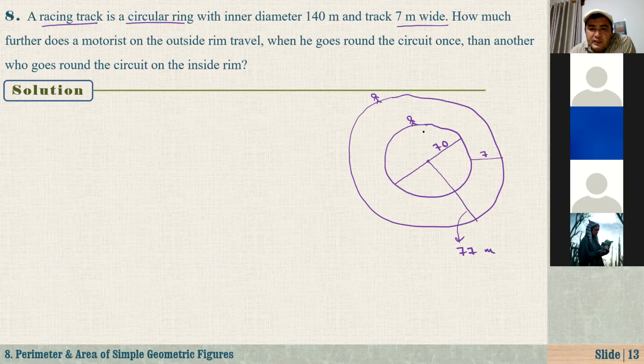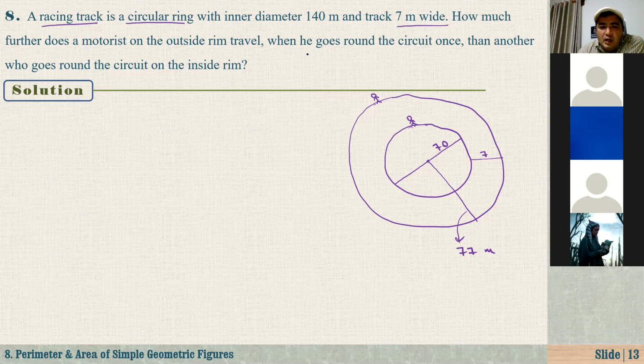As you see here, if you take one complete turn, Al-Akbar is running around the small circle, the inner rim, and Ibrahim is running the big circle. The distances covered by these two will be different, right? Because if you walk on the big circle, you are covering a longer distance than the other guy.